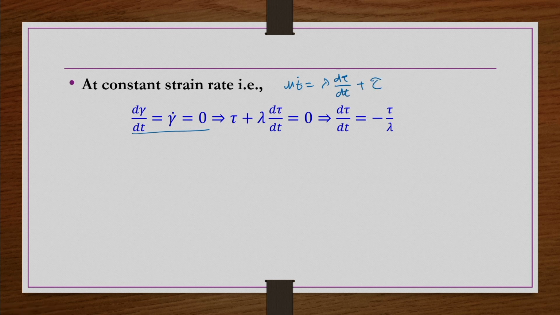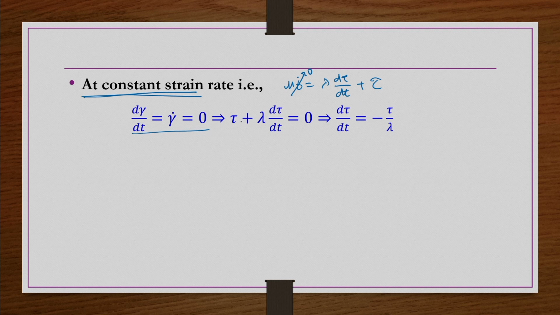So at constant strain, gamma is constant, so gamma dot should be 0. So d gamma by dt equals 0.